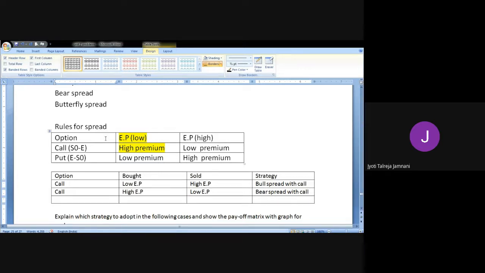So if you're doing this, you call it as bull spread because you're buying a call which has low exercise price and selling one which has high exercise price. Whereas if you buy one with high exercise price and pay low premium and sell a high premium one, then we call it as bear spread with call. Next is with put. Again, in put also you will have bull and bear spread.